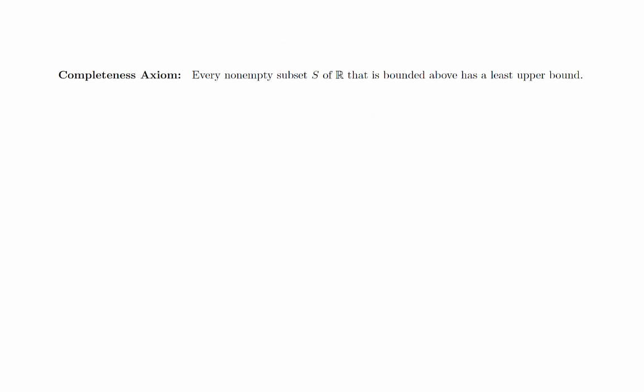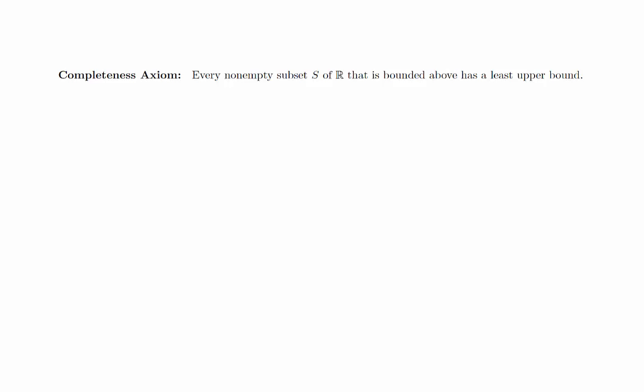The completeness axiom: every non-empty subset S of the real numbers that is bounded above has a least upper bound. Since this is an axiom, there is no proof. Students often find this confusing at first, especially when you combine it with the fact that this is an existence statement that does not even give you any insight about what that value is or how you might find it. Do you have a set that's bounded above? Then it has a supremum.